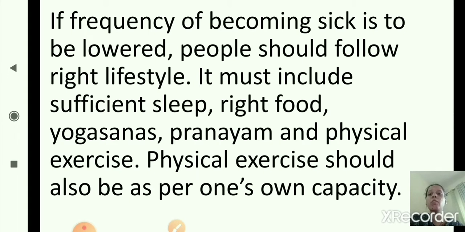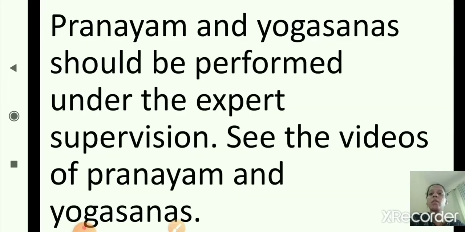So we should follow good habits: we should take sufficient sleep, we should eat the right food, no junk food, then yogasana, pranayam and physical exercises. Pranayam and yogasanas should be performed under expert supervision, or see the videos of pranayam and yogasanas.